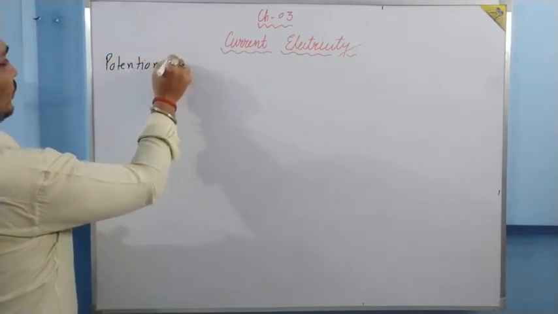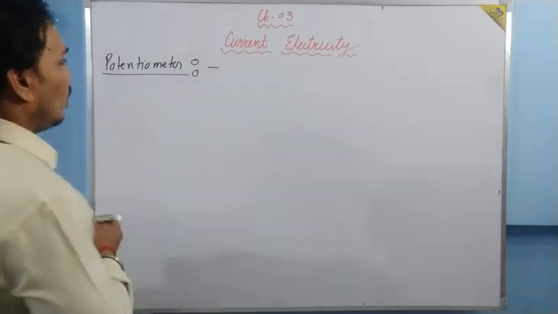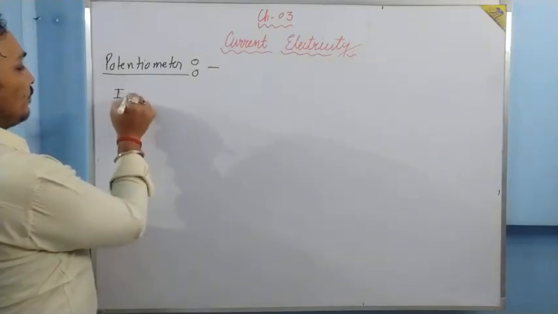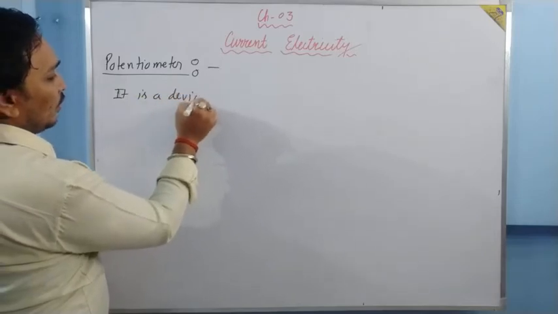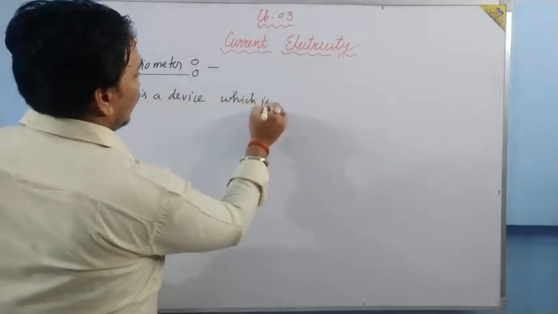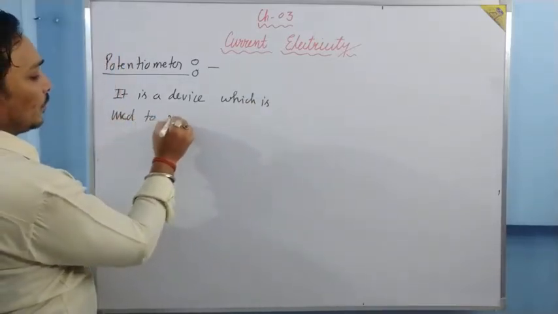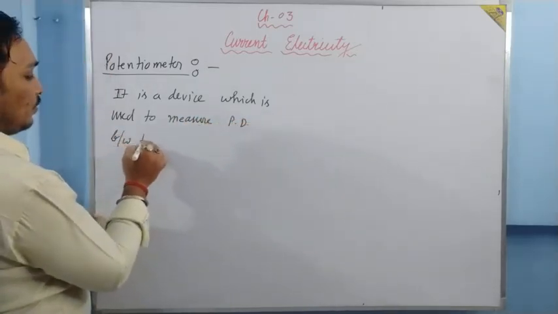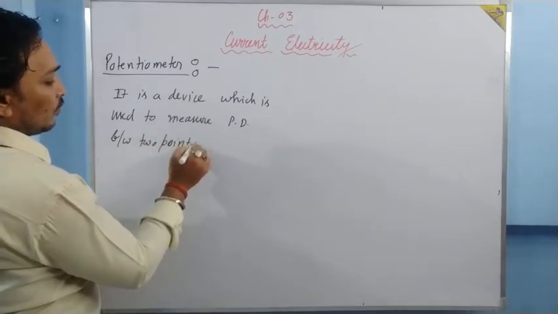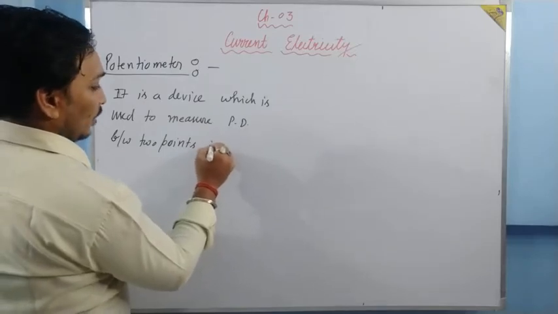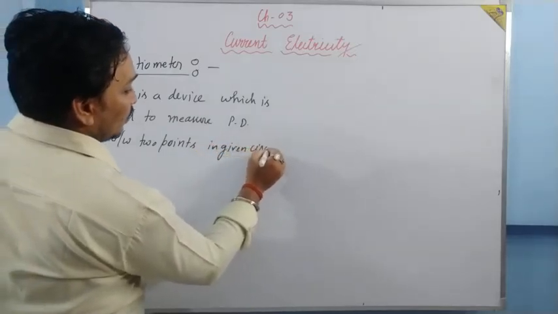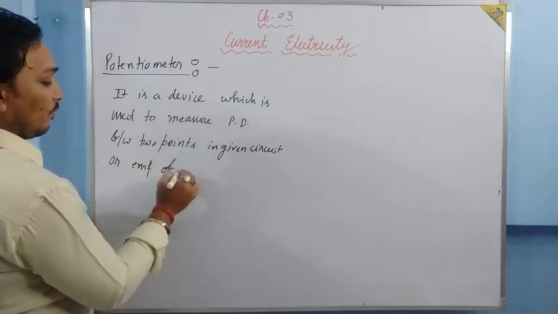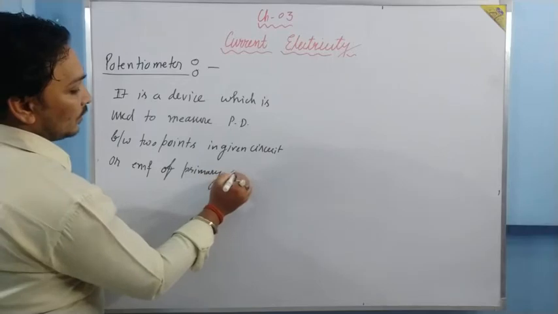Potentiometer. What is a potentiometer? Simply, potentiometer is a device which is used to measure potential difference between two points in a given circuit, or EMF of primary cells.